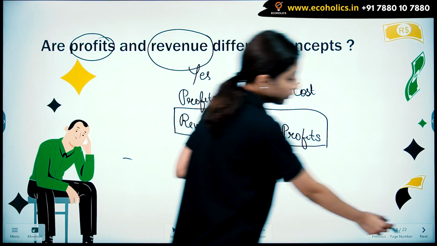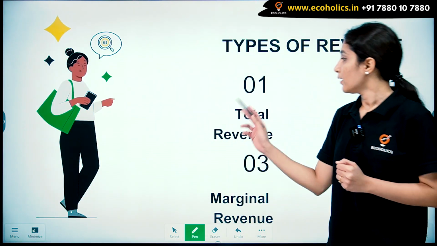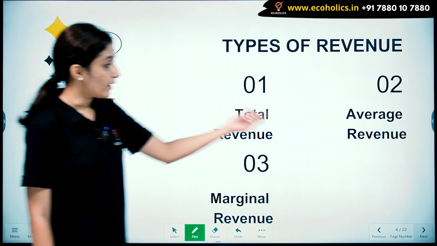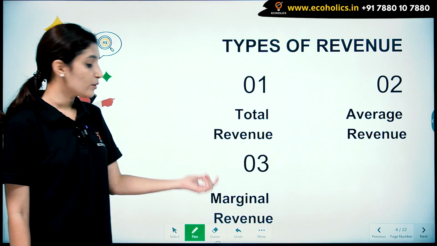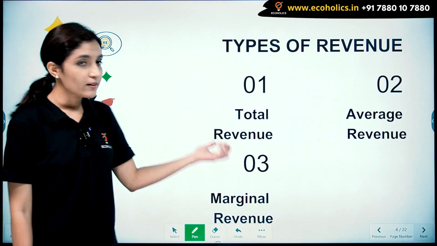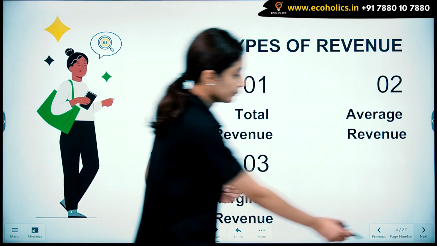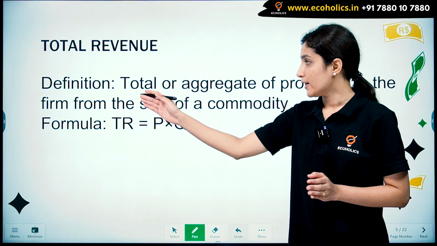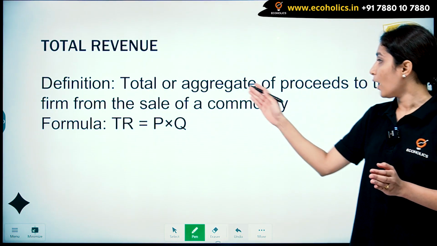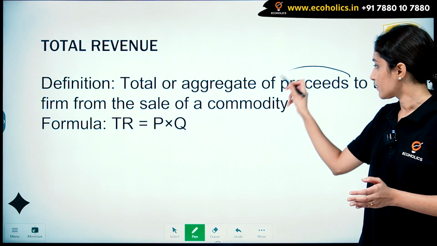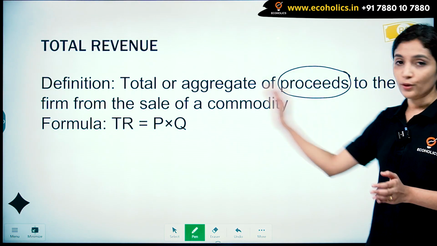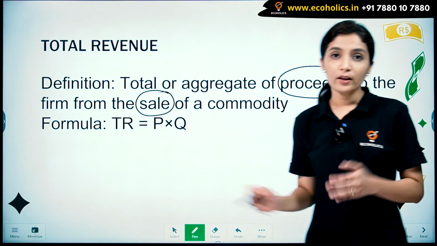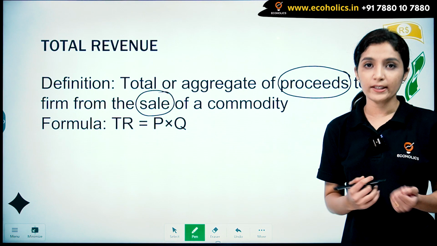Now coming on to types of revenue. There are three types of revenue. First, total revenue. Second, average revenue, and third, marginal revenue. Now, let's understand them one by one. Total revenue. The definition states it is the total or aggregate of the proceeds to the firm from the sale of a commodity. Now, let's understand total revenue with the help of an example.